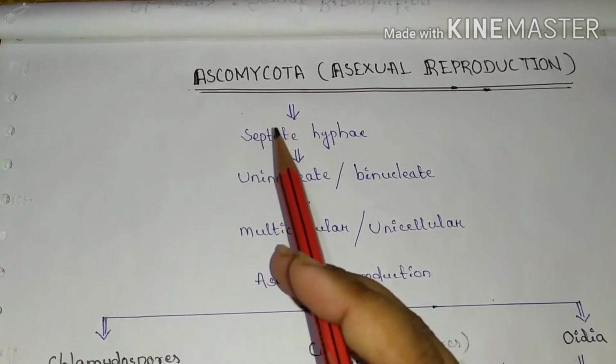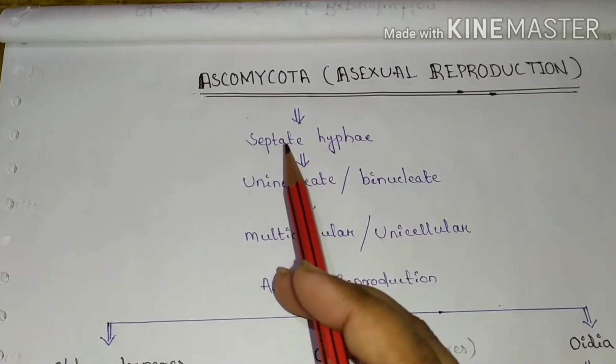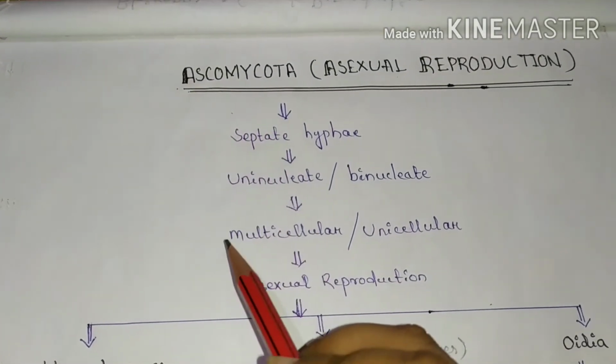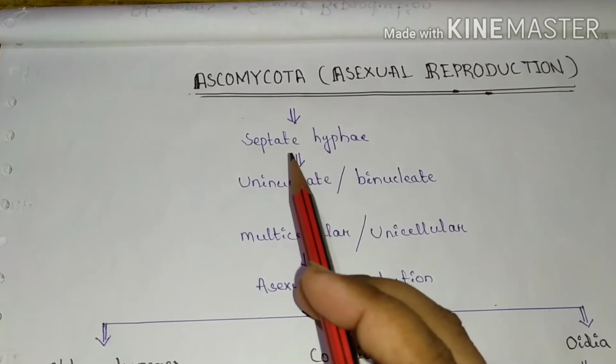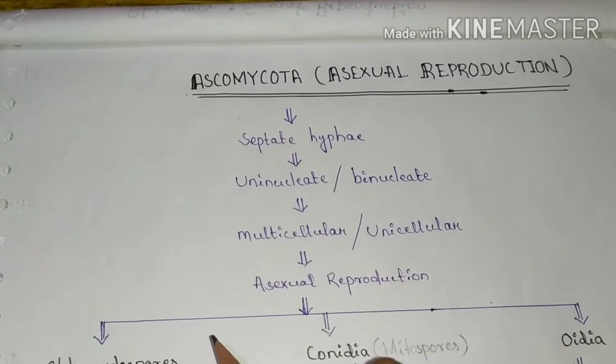That means no partition wall or septa is found in Zygomycota. But in the case of Ascomycota, septate hyphae are found. That means septa are found. So these are septate fungi.